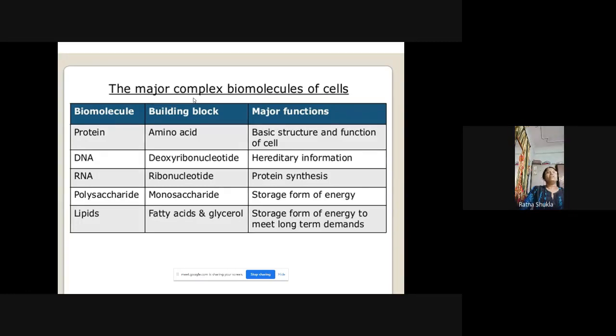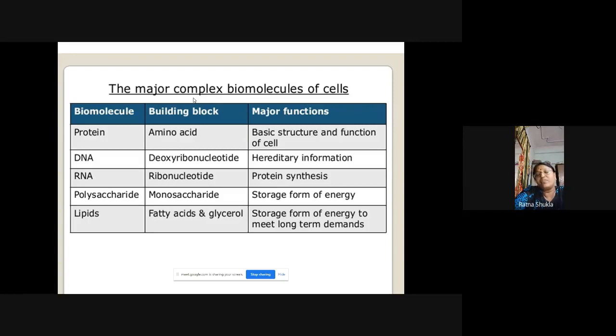Next is the lipid. Lipid has the smallest building block, that is the fatty acid and glycerol. These are the building blocks of the lipid. And again, the major function of the lipid is the storage form of the energy to meet a long term demand. देखिए कार्बोहाइड्रेट जनरली जैसे ग्लूकोज होता है, ग्लूकोज इंस्टेंट एनर्जी प्रोवाइड करता है, and it is also used to store the energy. और अगर हमें लॉन्ग टर्म के लिए एनर्जी स्टोर करना है तो लिपिड मॉलिक्यूल्स में स्टोर करते हैं, जैसे फैट है ना.